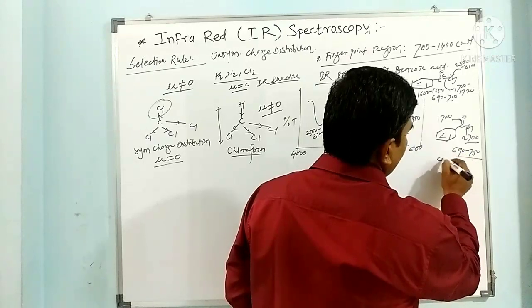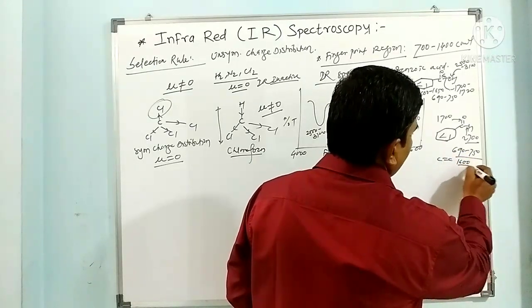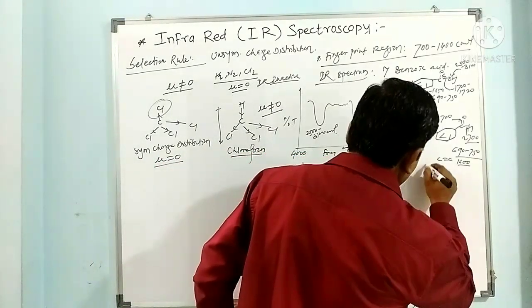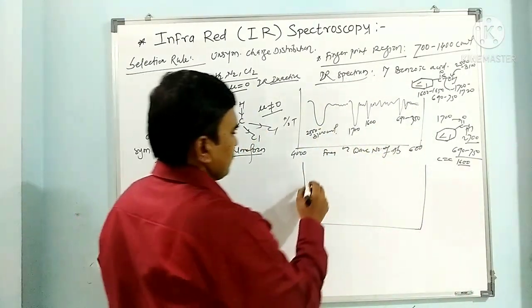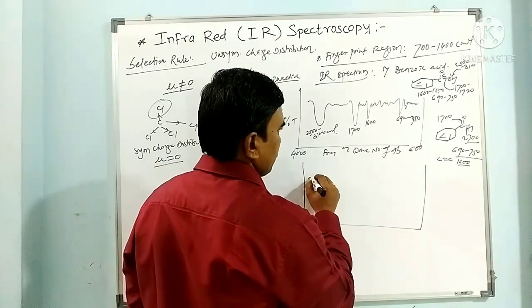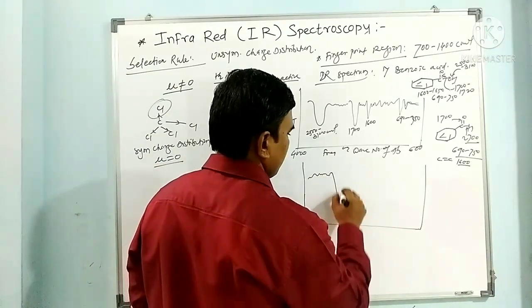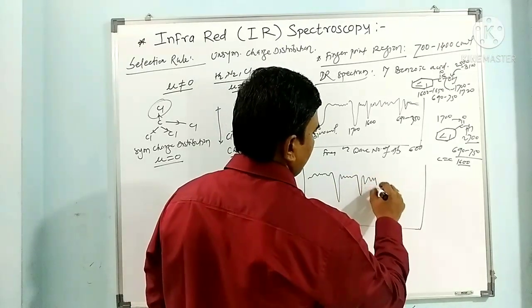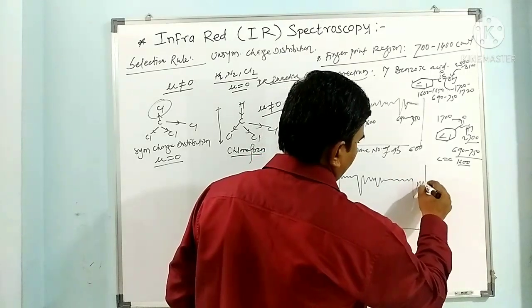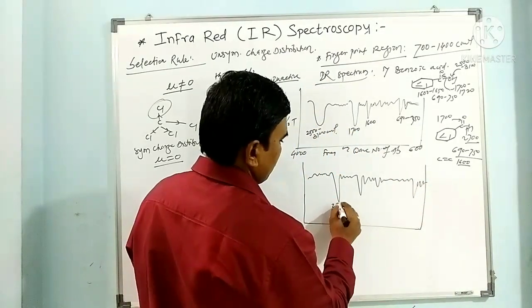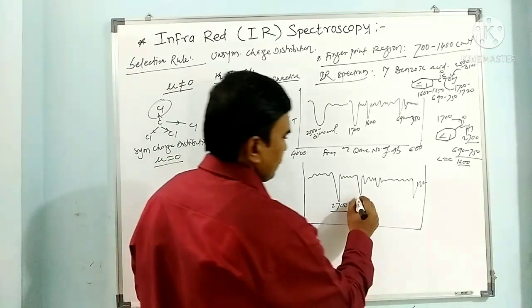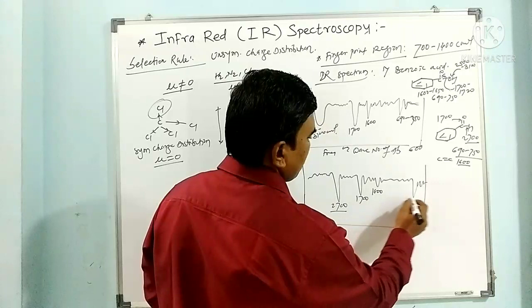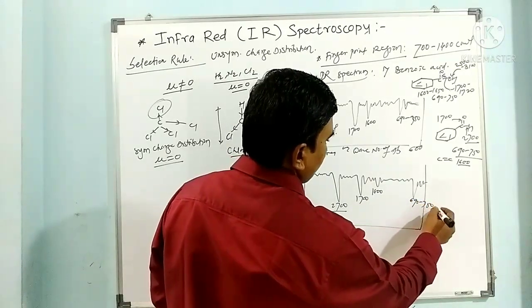Then for the aromatic C=C, 1600 per centimeter. So here it is around 2700 per centimeter, this is 1700, this is 1600, 690, 750.